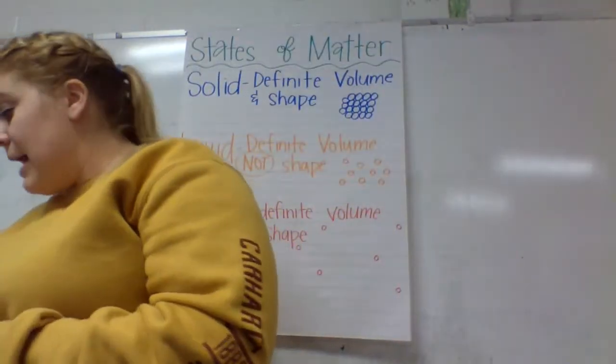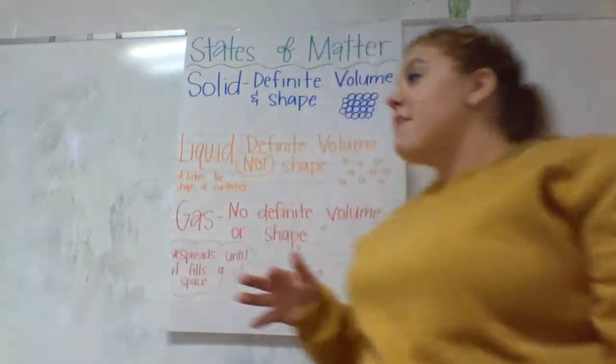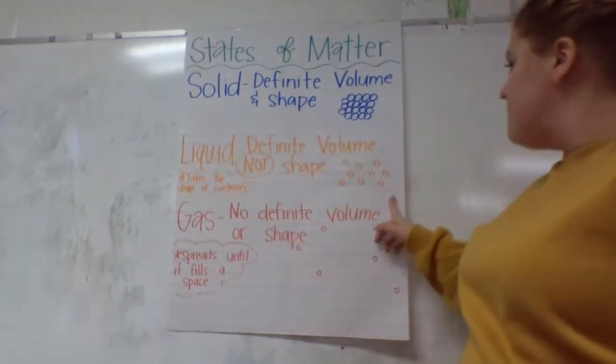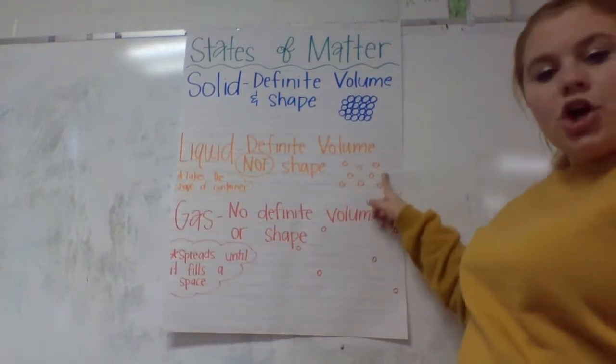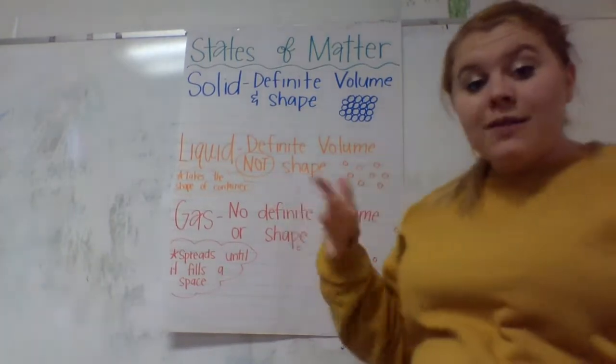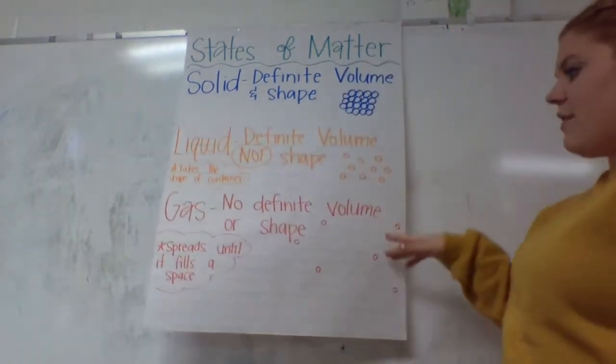So liquids have a definite volume, there's a definite amount of it, but the shape can change because it's going to take the shape of the container that it's in. You can see that our atoms are still in a group, but they're not nearly as tightly packed. That's what lets them change shape to take the shape of the container that they're in.